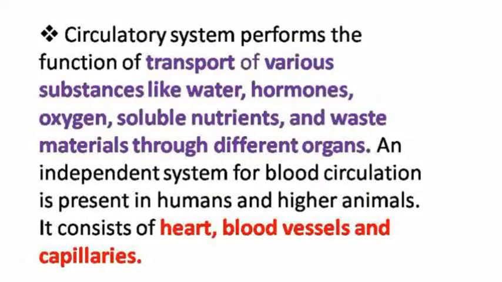So the next thing, students: the circulatory system performs the functions of transport of various substances like water, hormones, oxygen, soluble nutrients, and waste material through different organs.